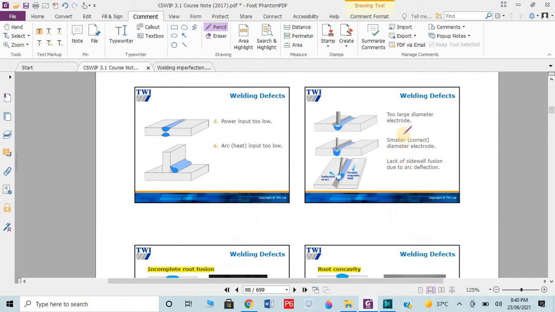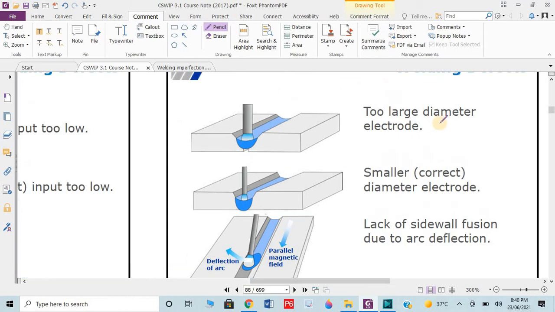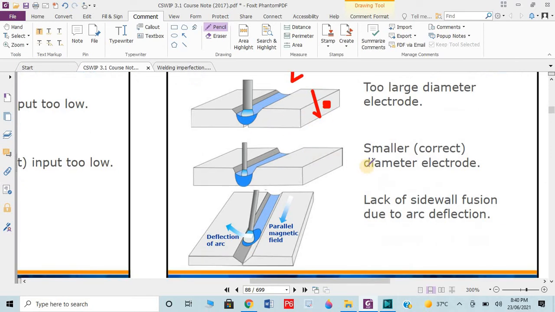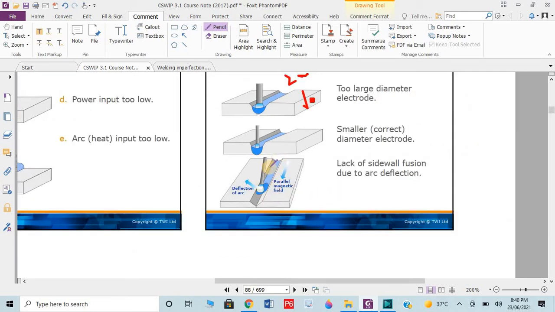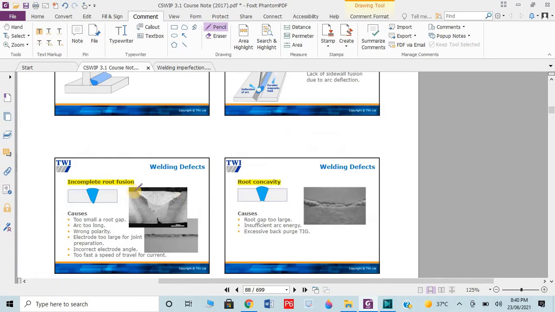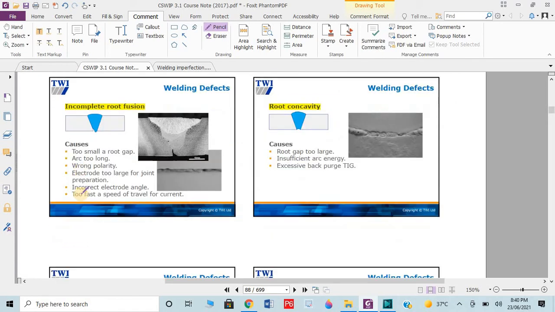Remember these ones. Also, we have a too large diameter electrode. If we need a 2 millimeter electrode, but we are using a 6 millimeter electrode, then this 6 millimeter electrode will not go into the root gap. Then this problem could also occur. If we have extra small or extra large, then this will also occur. Lack of sidewall fusion due to arc deflection, meaning the arc is not properly in the weld metal, then this problem could occur.